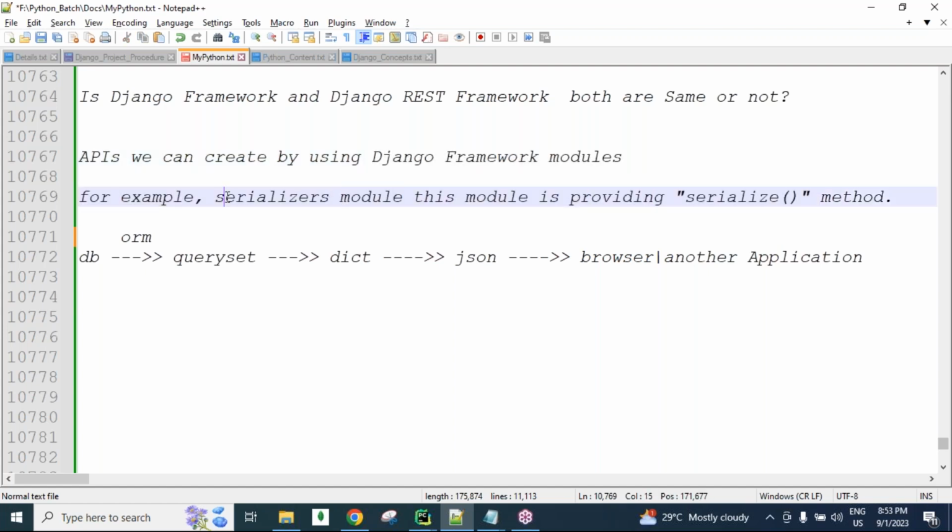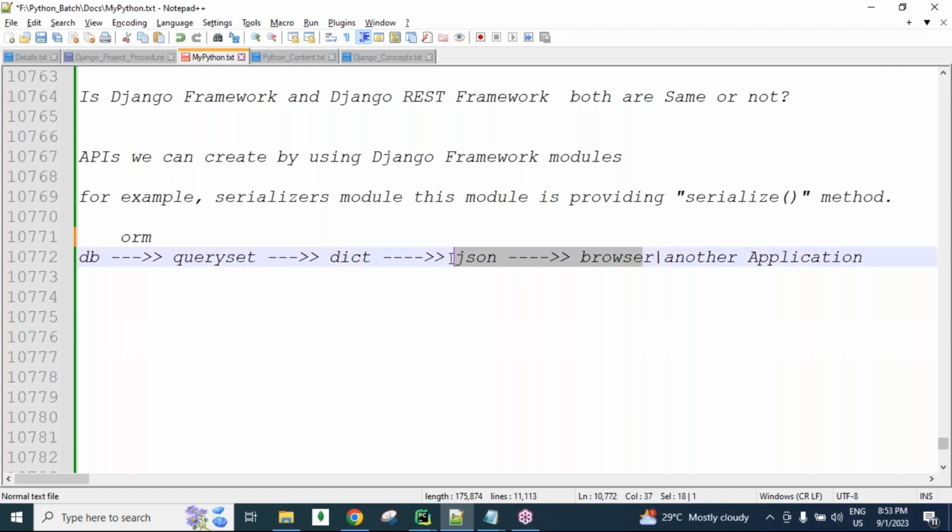In this Django serializers module, we need to check whether the data the user sends is JSON or not. If it is JSON, we need to check whether it contains all the fields or not. Only if it contains all the fields do we save into the database. For all this purpose, we are writing the logic, a lot of lines of code.